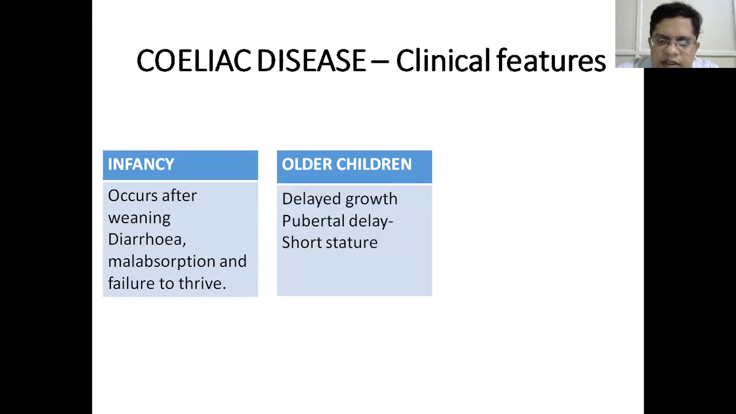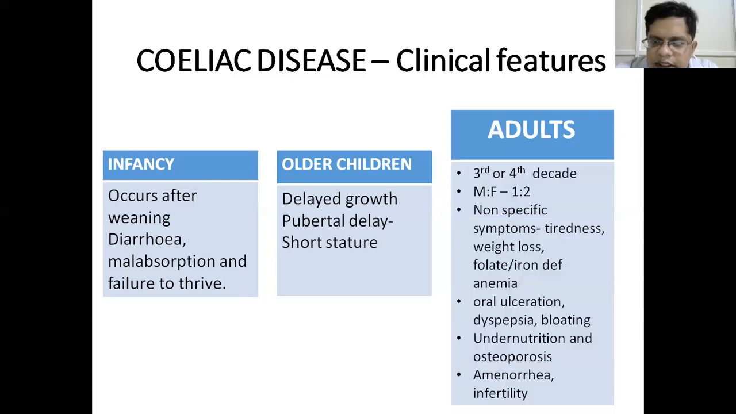It may present in older children in the form of delayed growth. The child is not attaining the appropriate growth as per his age, and there may be pubertal delay, or there may be short stature because of impaired nutrients which are essential for growth and development. It may also present in the adults. In the third and fourth decade, the disease may present. It is twice as common in females as in males.